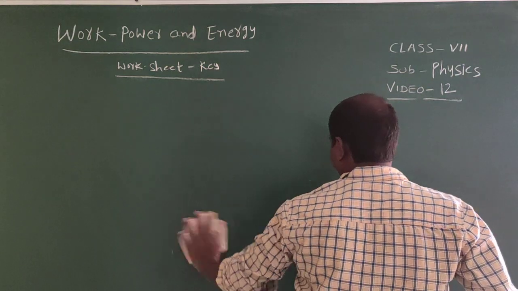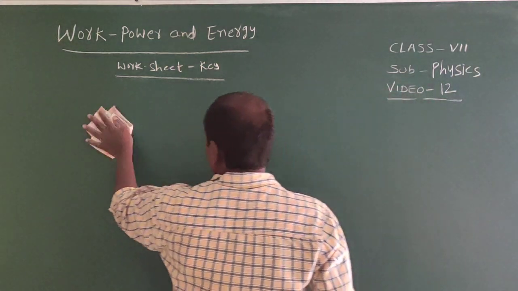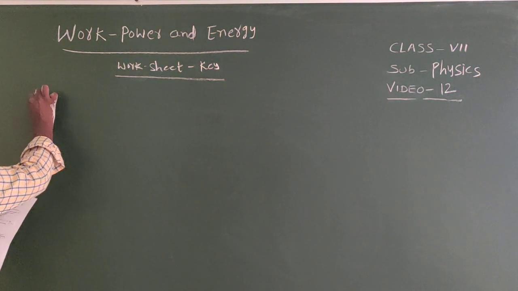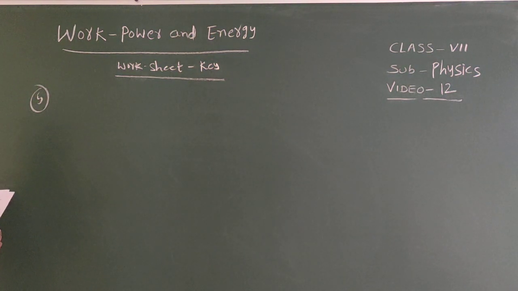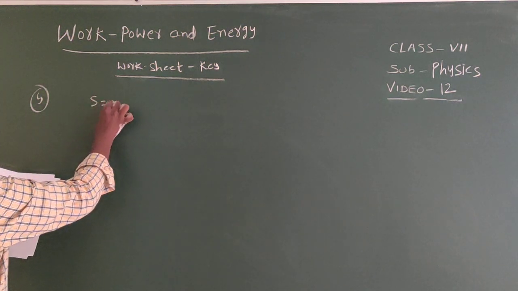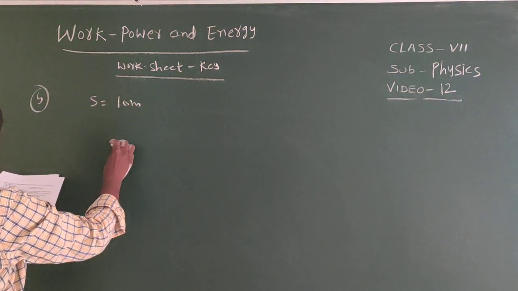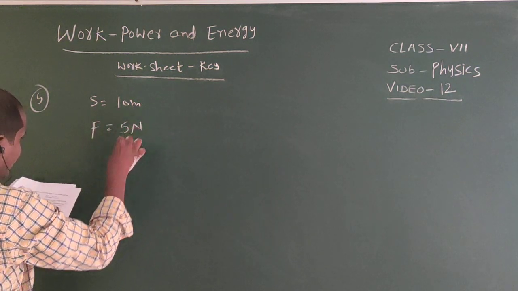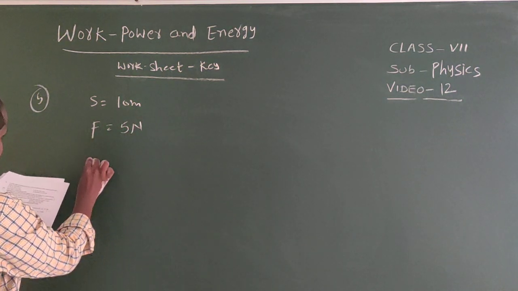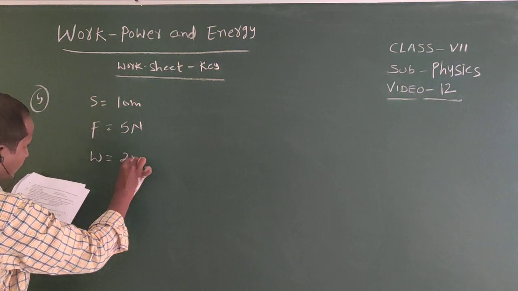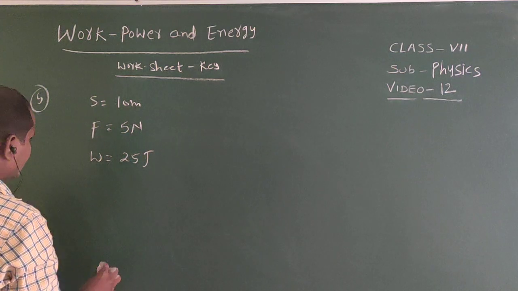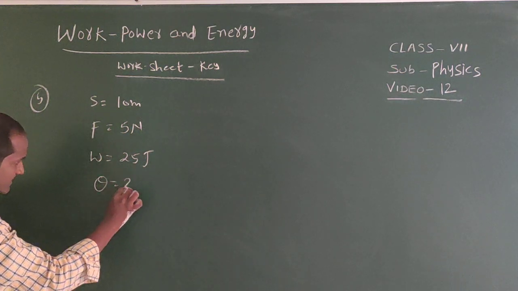Here work done is given, force is given. Our aim is to find the theta value. The given values: displacement S equals 10 meters, force equals 5 newtons, and work done equals 25 joules. Then find theta.